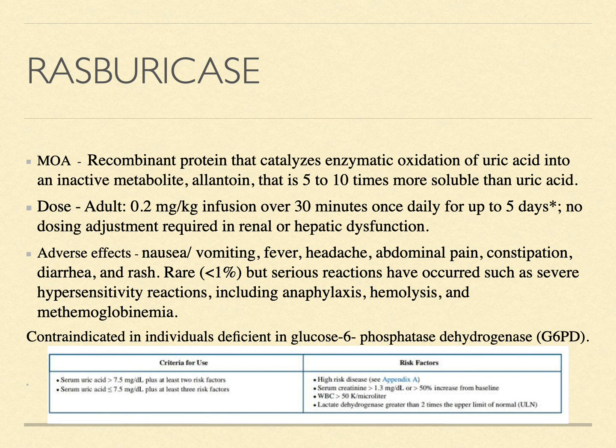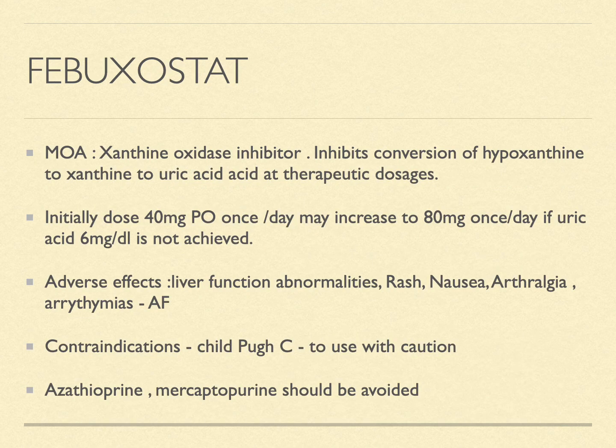So, the criteria for the use of rasburicase include uric acid more than 7.5 plus at least two risk factors, which include a serum creatinine more than 1.3, WBC more than 50,000 per microliter, and LDH greater than 2 times the upper limit of the normal. And if the serum uric acid is less than 7.5, at least three risk factors should be present. Here, being a high risk disease, serum creatinine more than 1.3, WBC more than 50,000 per microliter, and LDH greater than 2 times the upper limit of the normal.